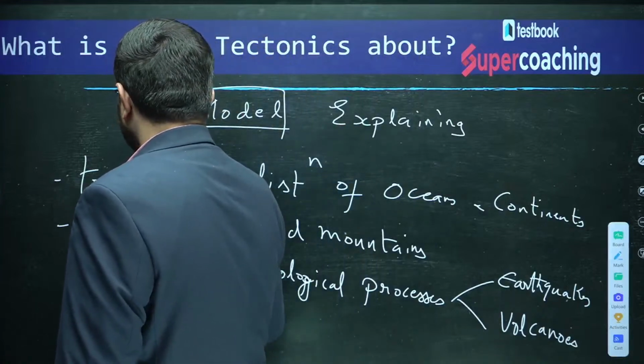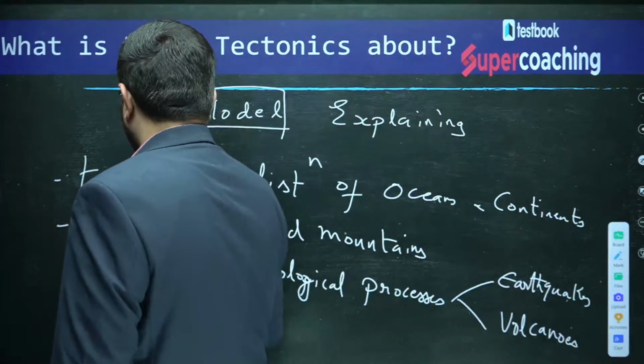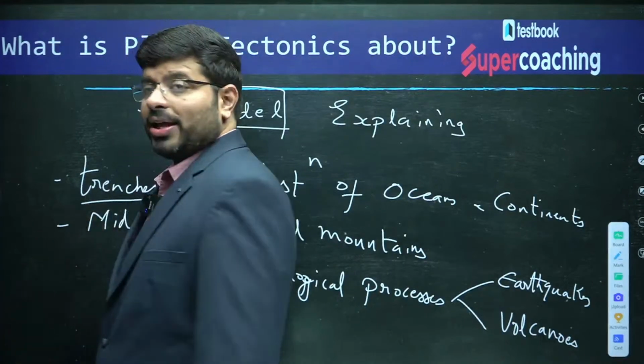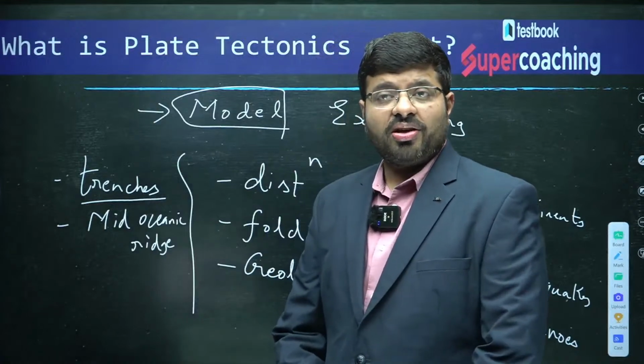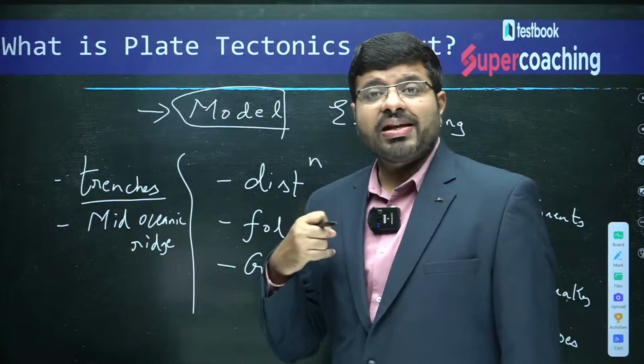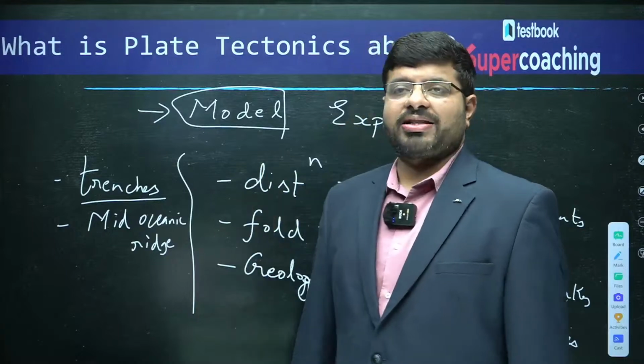Yeah, what is the deepest portion of the earth? Mariana Trench, 11,034 meters. Why are they located there? What is the reason? Plate tectonics will explain.